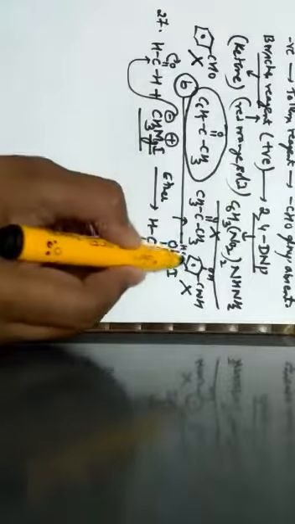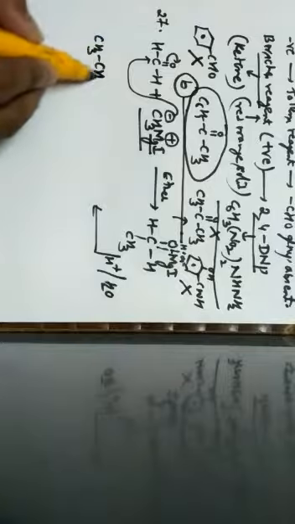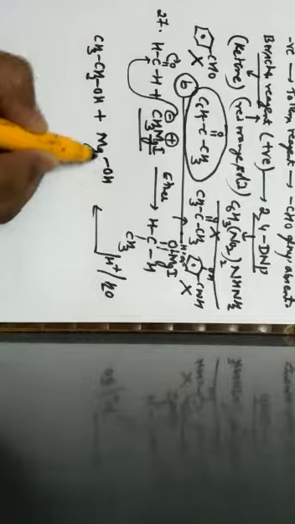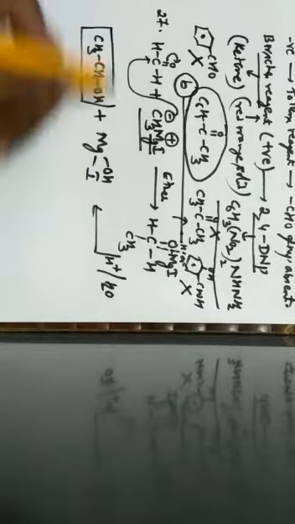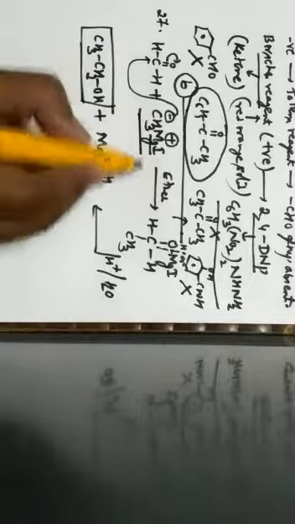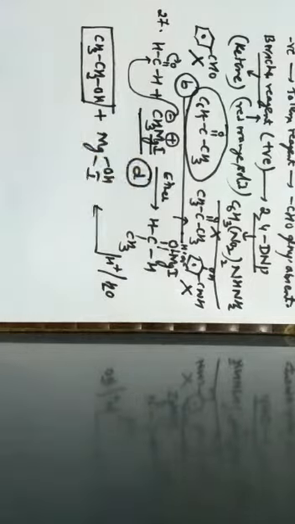Here H plus and OH minus will bind, so that I can write it as CH3CH2OH plus magnesium hydroxy iodide. Hence we got the answer as what? Ethyl alcohol. Hence the correct option is methyl magnesium iodide, which is given by option D.